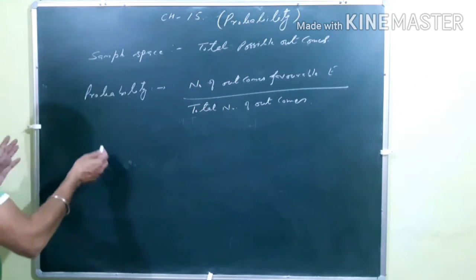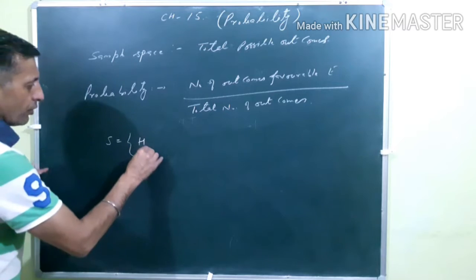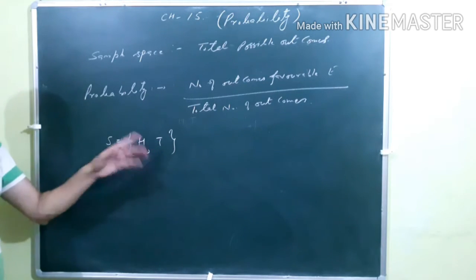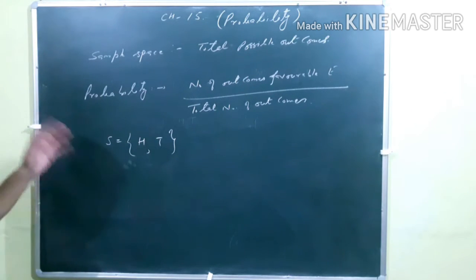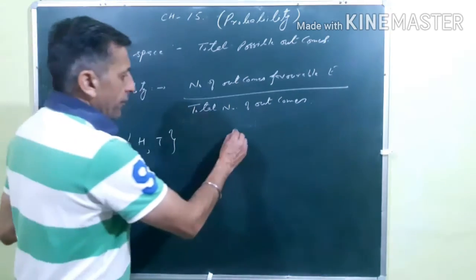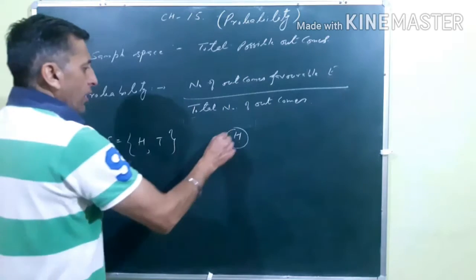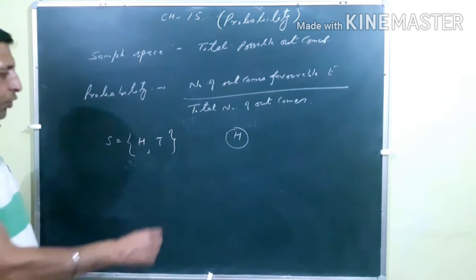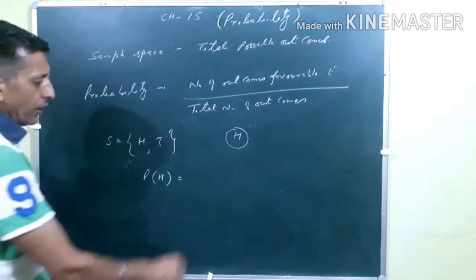I am giving an example. When we throw a coin a single time, the total possible outcomes are H and T. That is your S, your sample space. Suppose you want to find the probability of the head. How many times does the head occur? Only one time. So the probability of the head occurring is equal to 1.